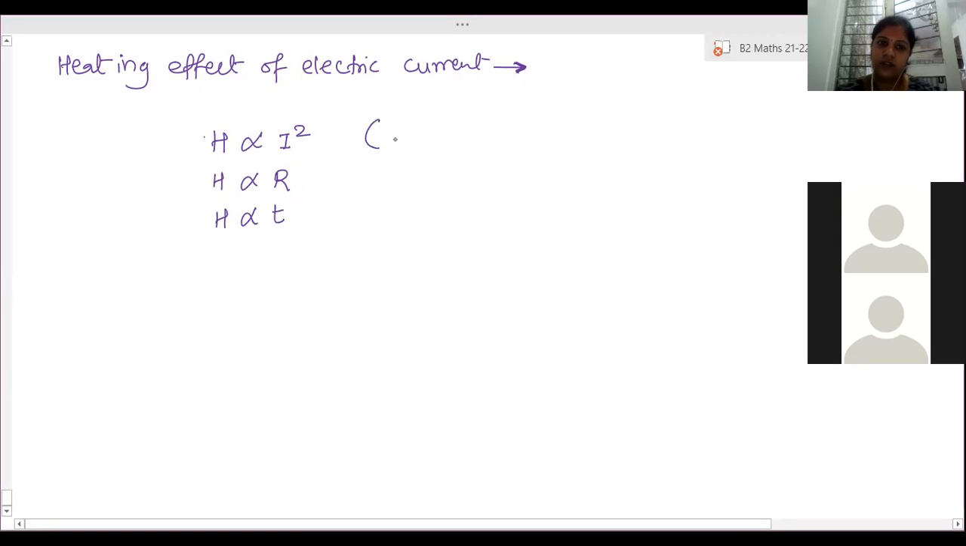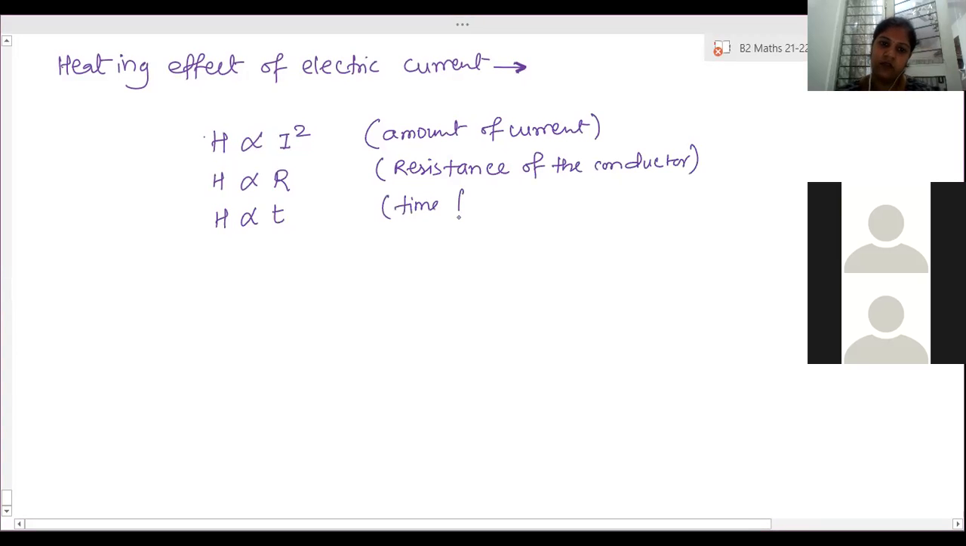So here I is the amount of current flowing, R is the resistance of the conductor. You are able to see the screen, right? Yes, ma'am. Don't write anything yet. And t is the time for which current is passing through the conductor.